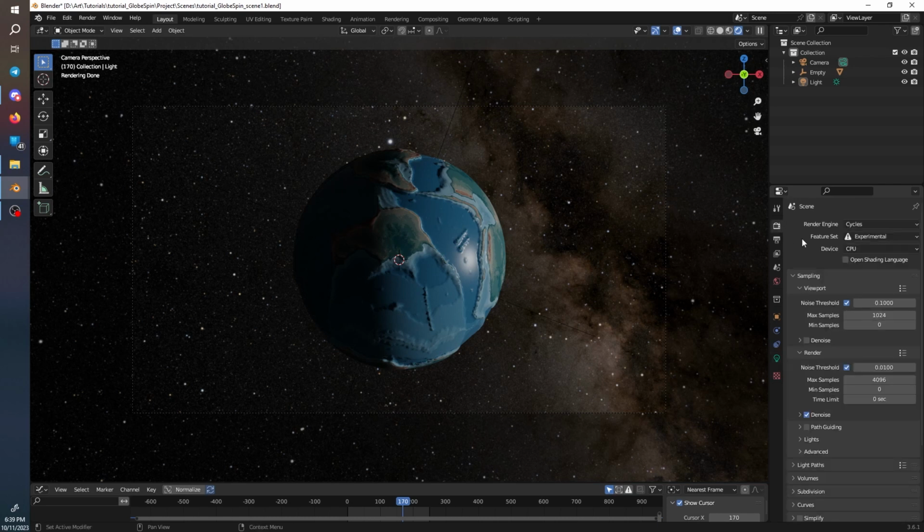So to quicken it, you can go back to render. Under render samples, you can turn this down to 128, 256. That is what I went with. This will make it way quicker. Just make sure this denoise option is on. So once again, pressing F12.